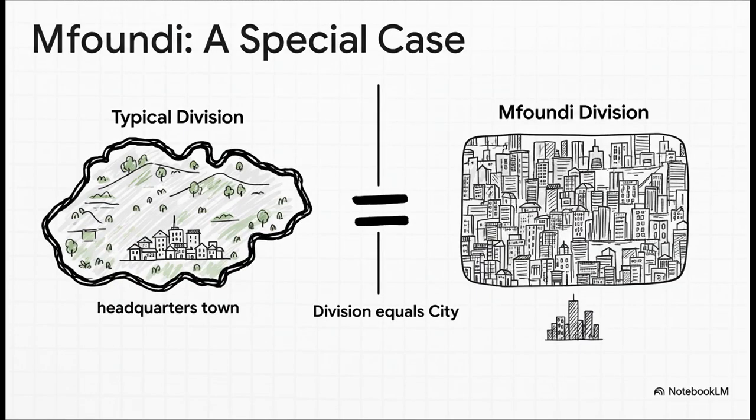So what's the big deal? What makes it so special? Well, most divisions are these large territories with a main town that serves as the headquarters. But Mfoundé is different. The division is the city. The administrative boundary of the Mfoundé division is basically the city limits of Yaoundé.